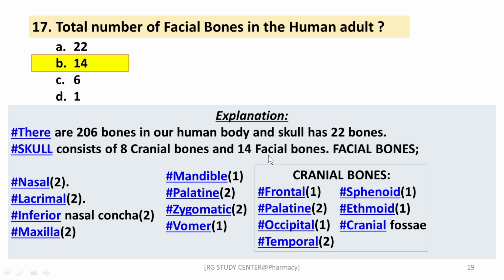In the 14 facial bones, there are different types: nasal 2, lacrimal 2, inferior nasal concha 2, maxilla 2, mandible 1, palatine 2, zygomatic 2, vomer 2. In this way the different types of bones are classified. The total facial bones are 14, and there are 8 cranial bones. In total the skull has 22 bones, right?